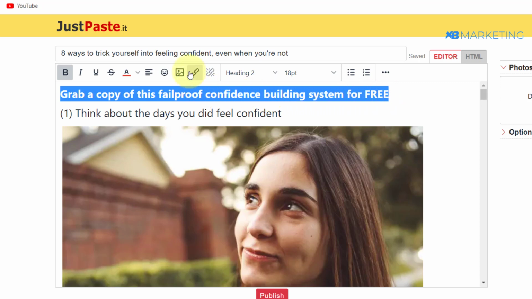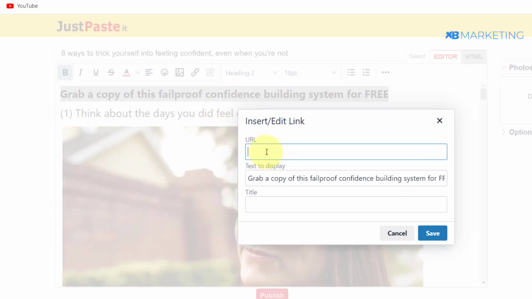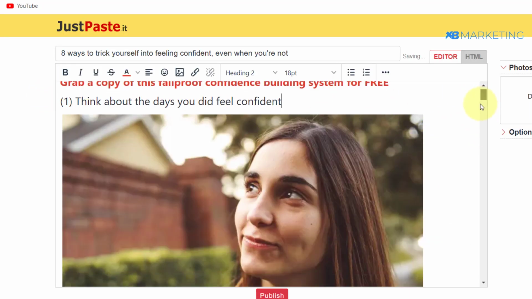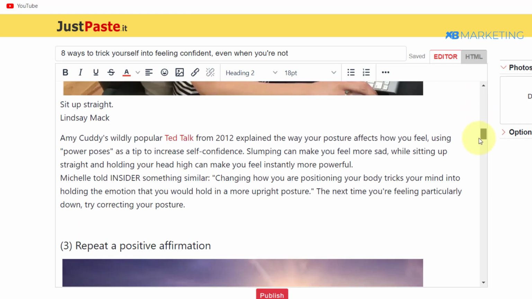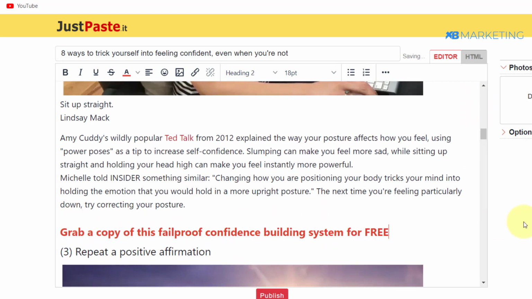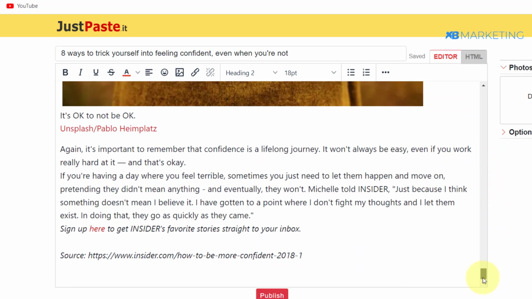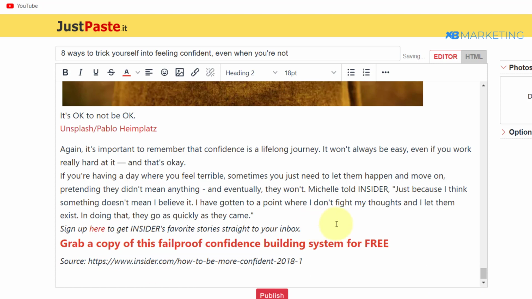So once you've done that, then you want to add in a link. So this is where you are going to be pasting your content locker link from whatever CPA network you're using. Okay, and then you want to click on save. So once you do that, you can just basically copy this link and scatter it across this article. You can paste another one right here. All right, and then you can paste the last one towards the end of the page, so maybe at the bottom. All right, so basically once you've done this, that is all you need to do. You are ready to start driving traffic to this page.